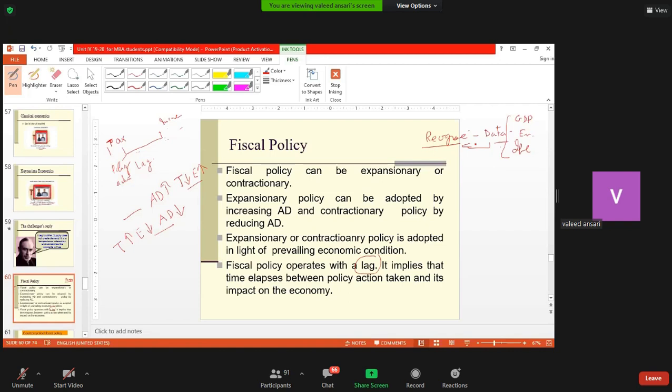So, cutting this story short, there is always a lag between when an action is taken and when the effect gets transmitted to real values. And in fiscal policy, this lag is smaller in comparison to monetary policy. I think this is enough for you to remember at this moment, because these other issues are not needed now, but I just wanted to hint at them.